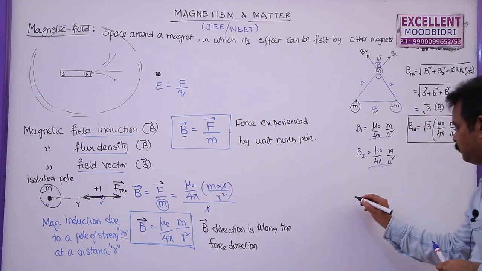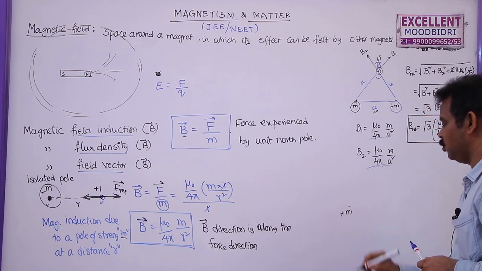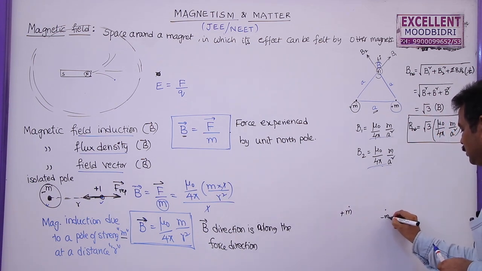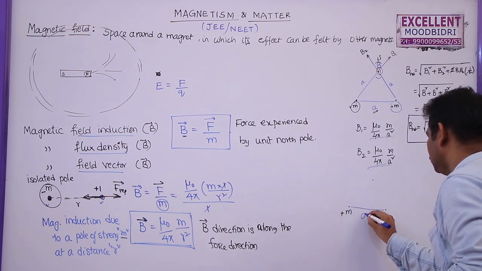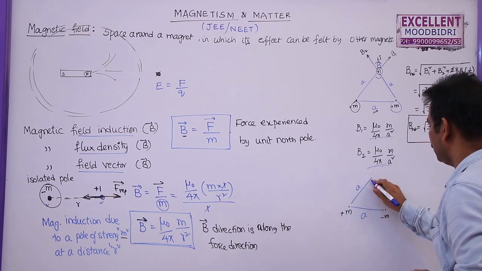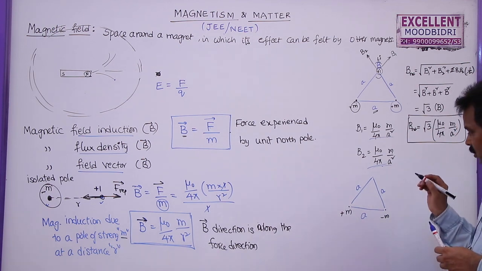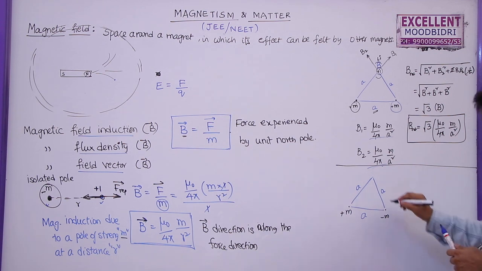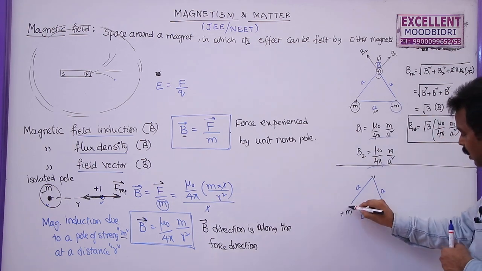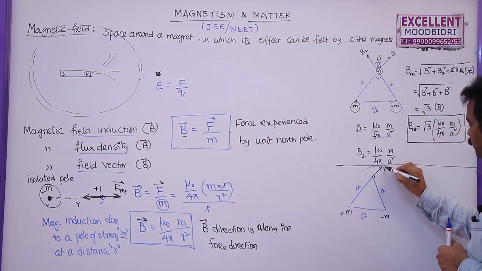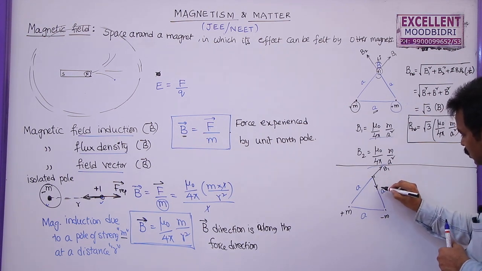Now in case of two different magnetic poles, let us say this is m, positive pole, and this is minus m here, and I need to find out the magnetic field here. These two are separated by distance a, this is also a, and even this is also a. So at this point I want to find the magnetic field. Here, first assume that a unit north pole is placed here. North repels, this is B1. North and negative poles attract each other, this is B2.